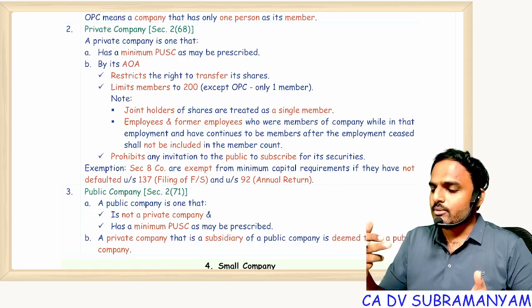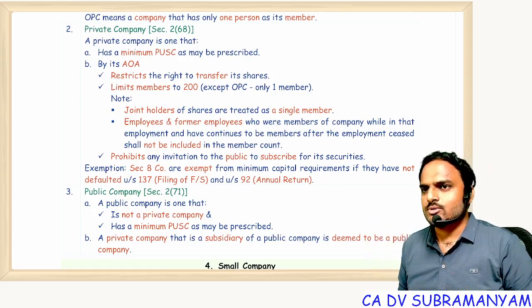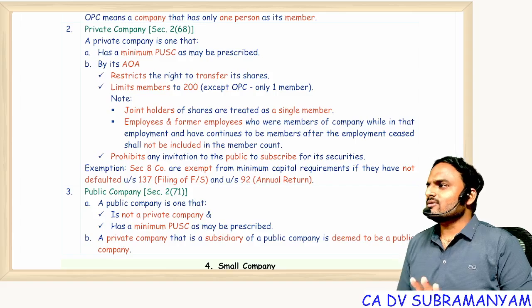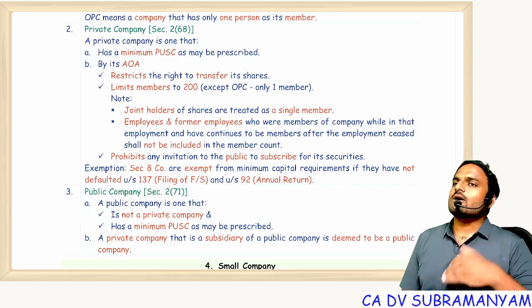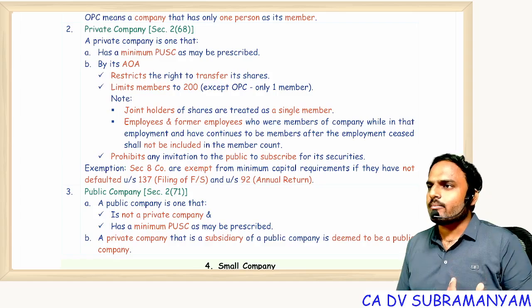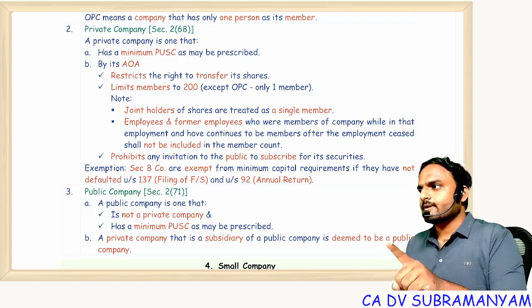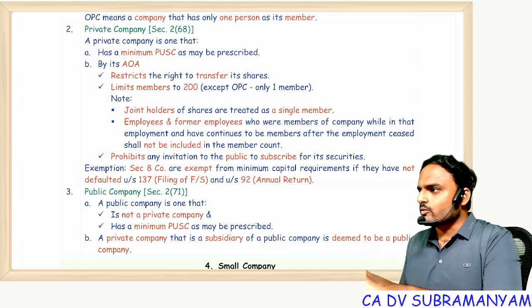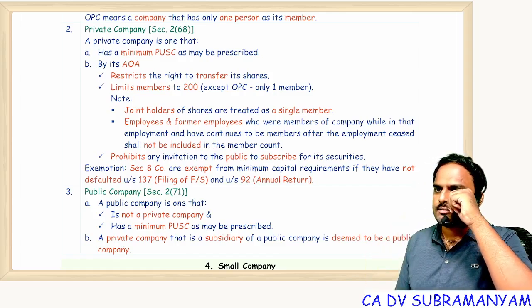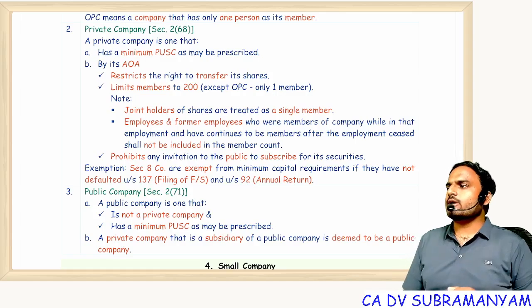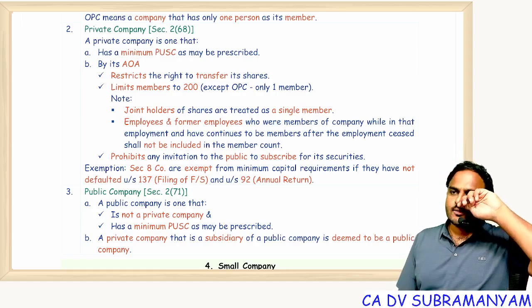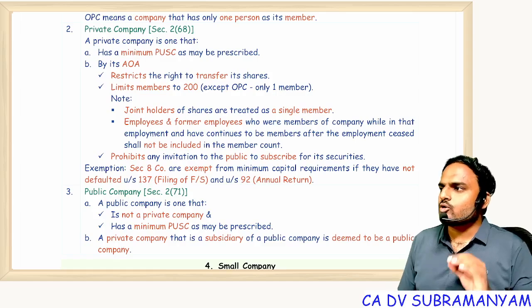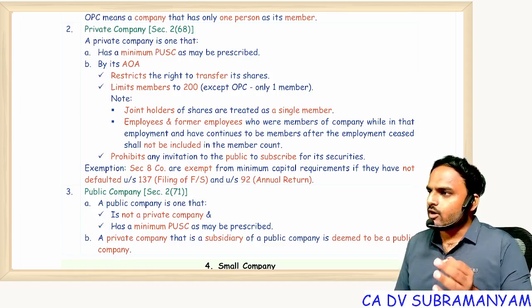Suppose I say, in future you join my employment, that's why today I am giving shares to you. Possible? Not possible. So those who became members either after employment or before employment are counted. During employment, not counted. Clear? So while counting 200, are employees included or excluded? Excluded. This benefit is available not only to the present employees but also to the former employees.